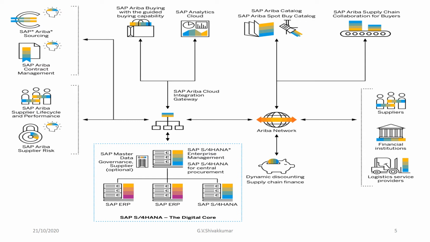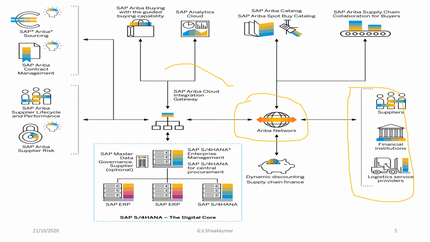Here the suppliers, financial institutions, and logistics service providers are situated, and they are well integrated with the Ariba Network, which is the main network well connected to the suppliers and the buyer.